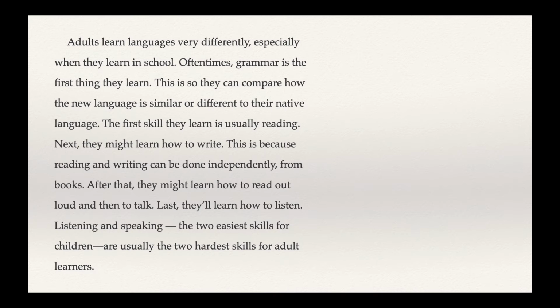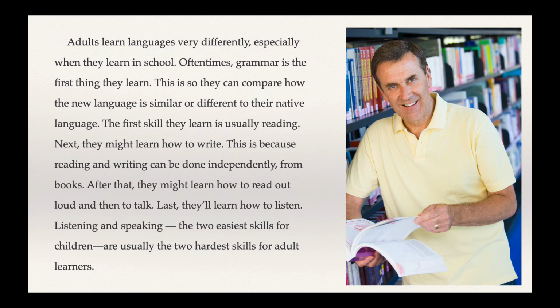Here's our next paragraph. Adults learn languages very differently, especially when they learn in school. Oftentimes, grammar is the first thing they learn. This is so they can compare how the new language is similar or different to their native language. The first skill they learn is usually reading. Next, they might learn how to write. This is because reading and writing can be done independently, from books. After that, they might learn how to read out loud and then to talk. Last, they'll learn how to listen. Listening and speaking, the two easiest skills for children, are usually the two hardest skills for adult learners.